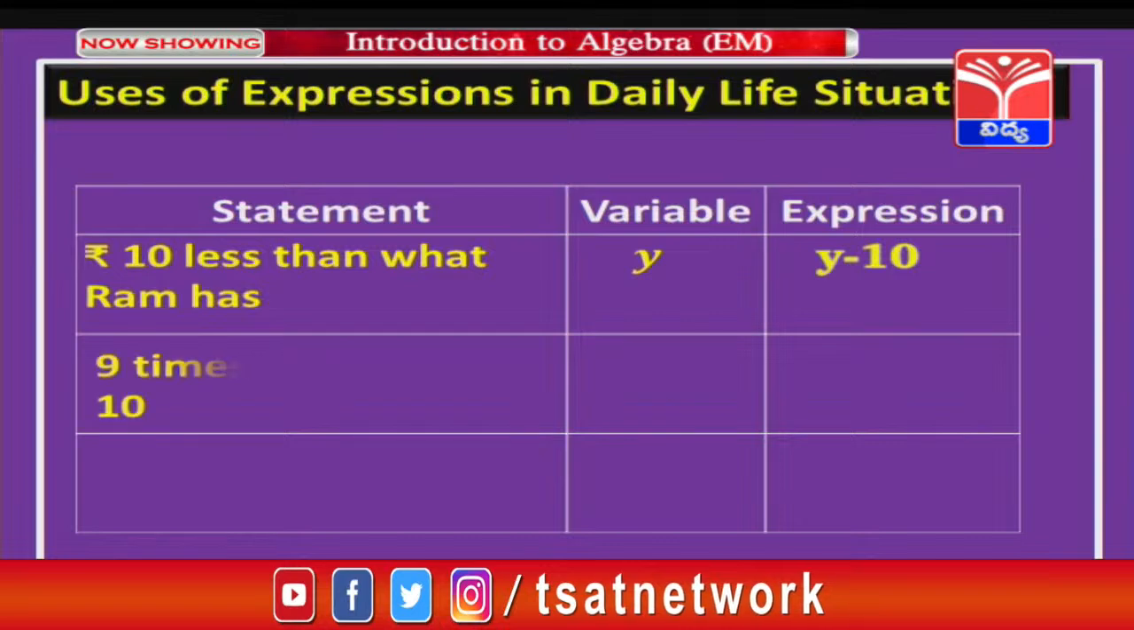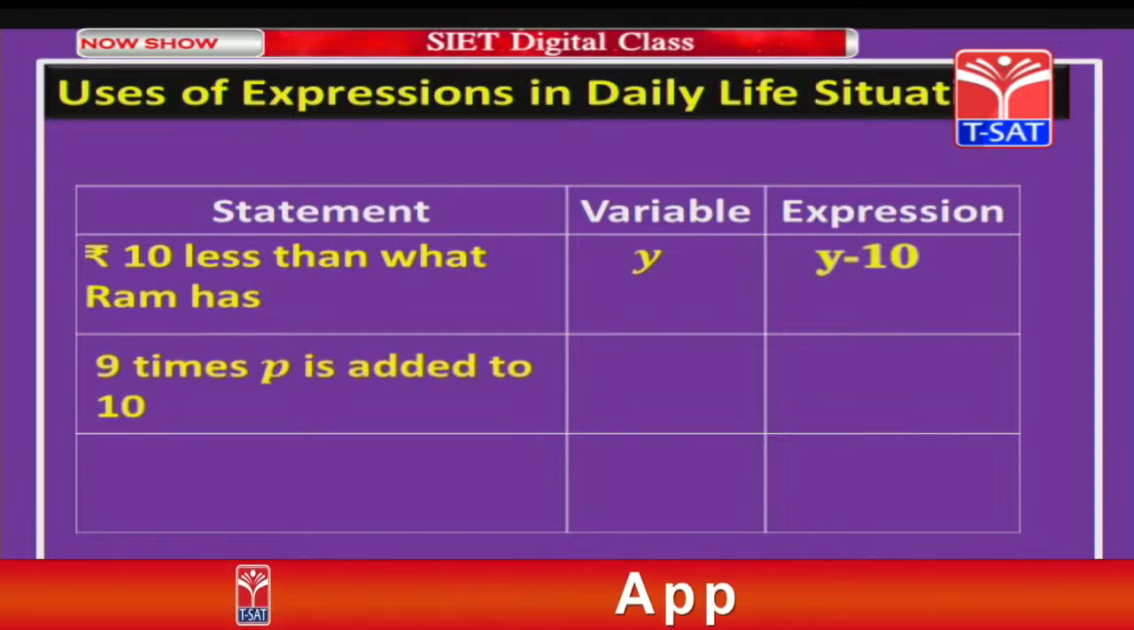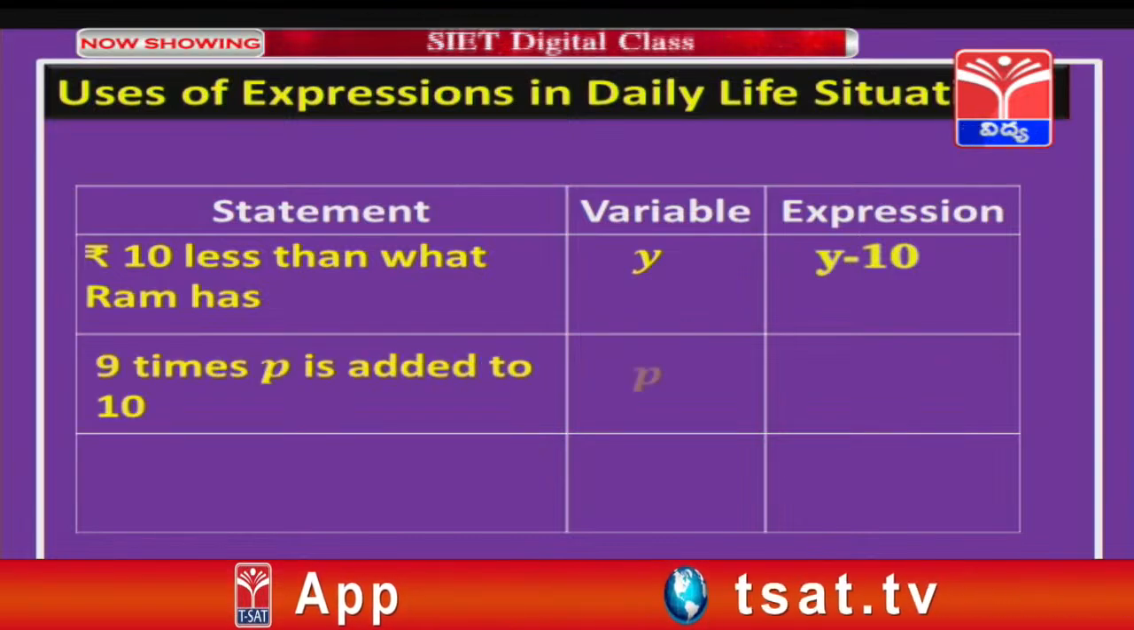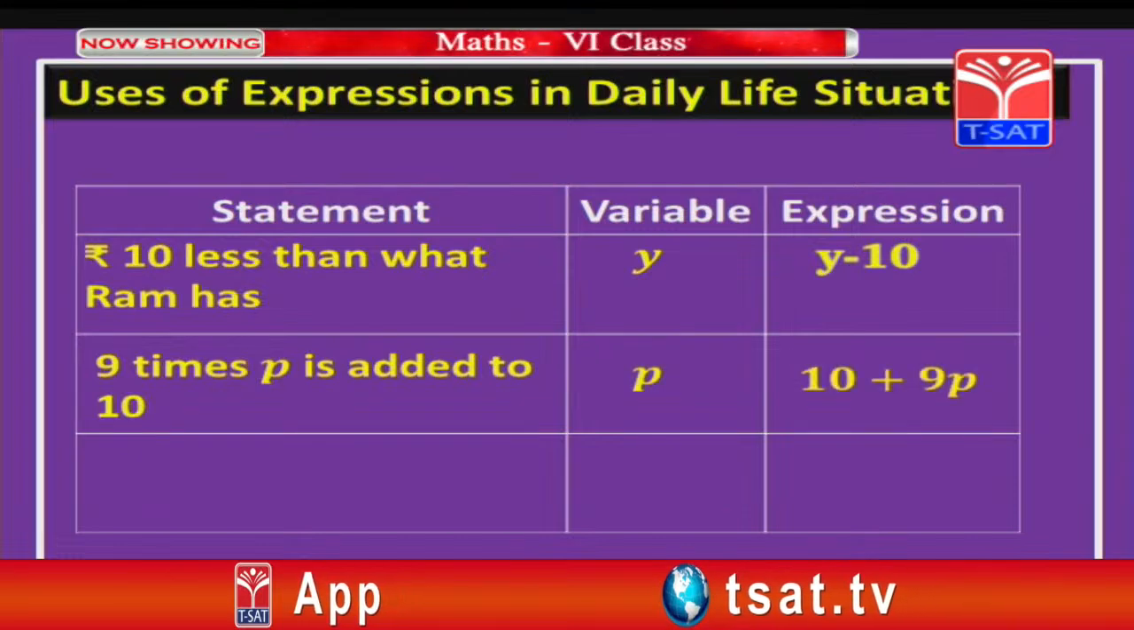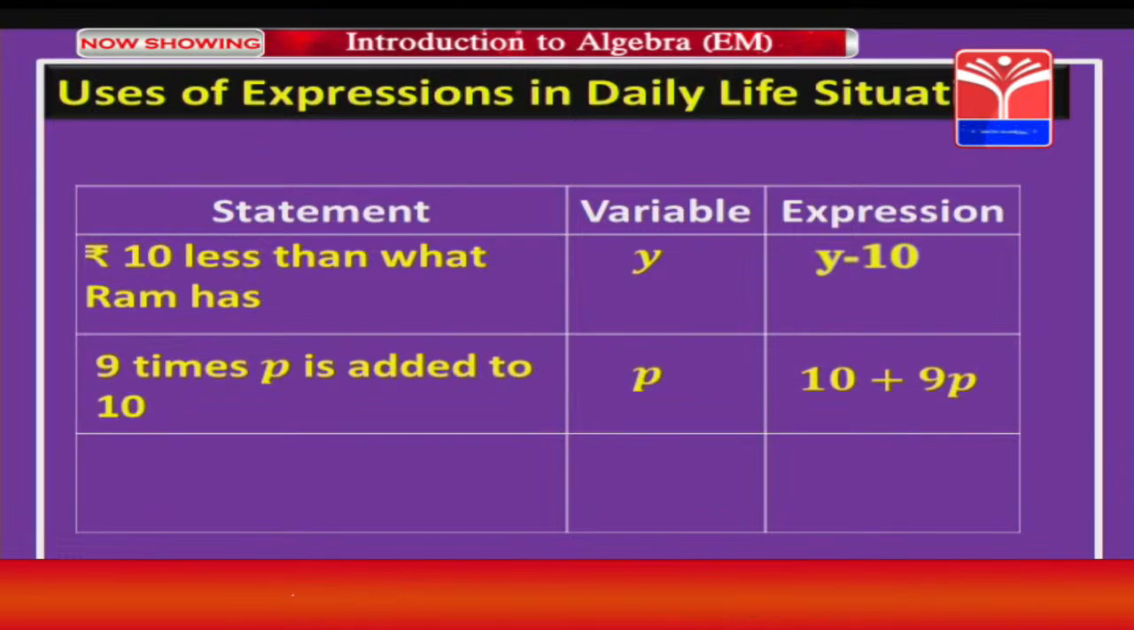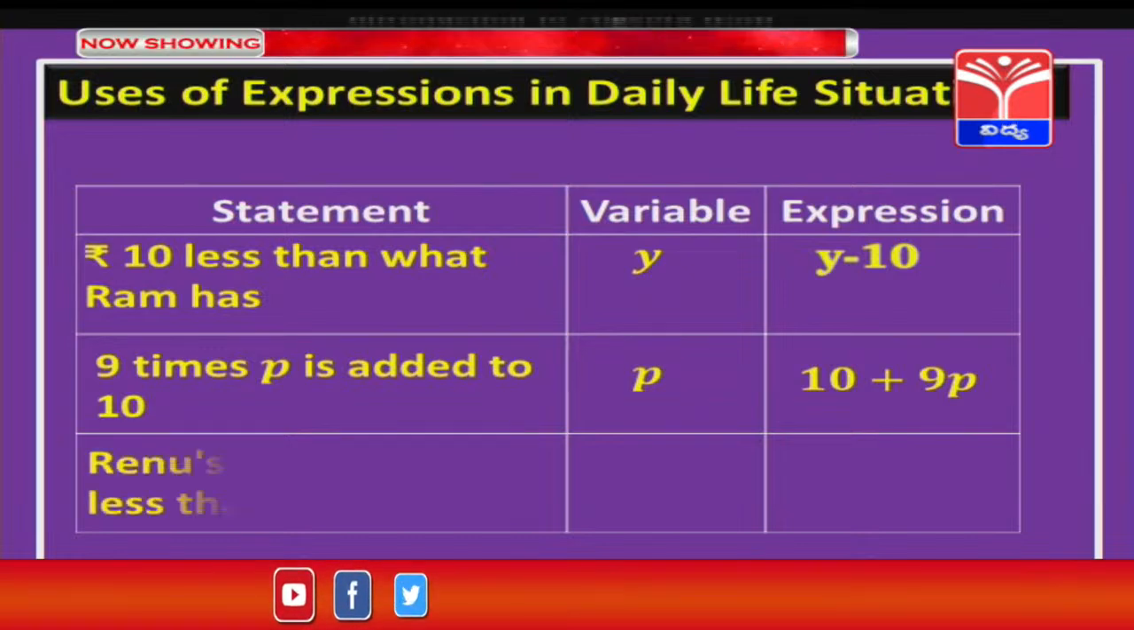Okay, children. Now, 9 times p is added to 10. So, here the variable is p and 9 times p is 9p. So, we are adding that 9p to 10.